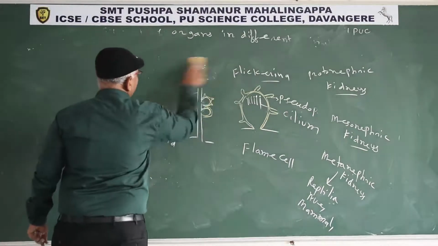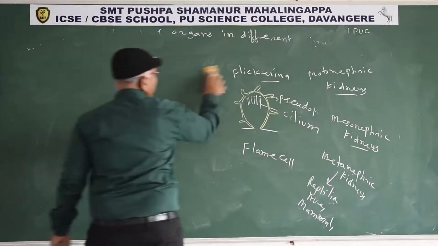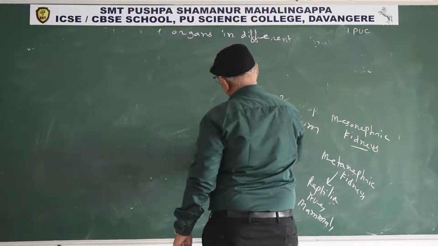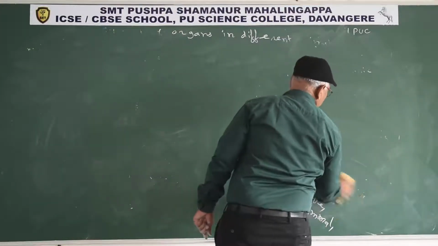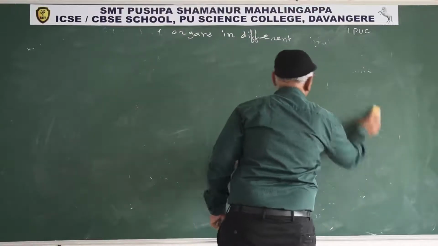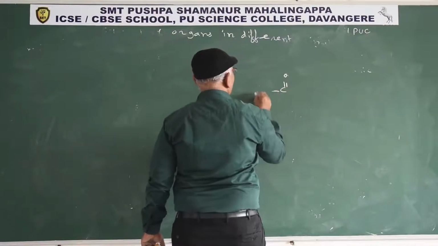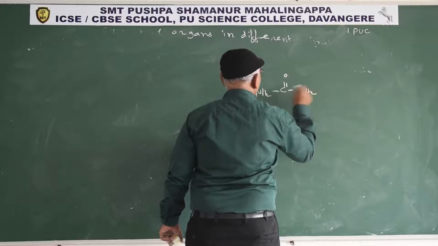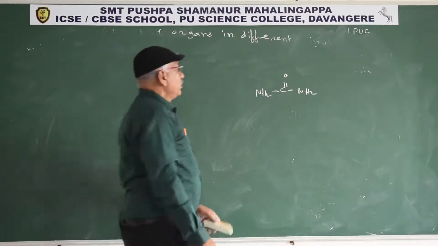Synthesis of urea takes place in the liver and is known as the ornithine cycle. Two ammonia molecules react with one carbon dioxide. As a result, urea is formed. Formula of urea: C double bond O, NH2, NH2. So that is urea.